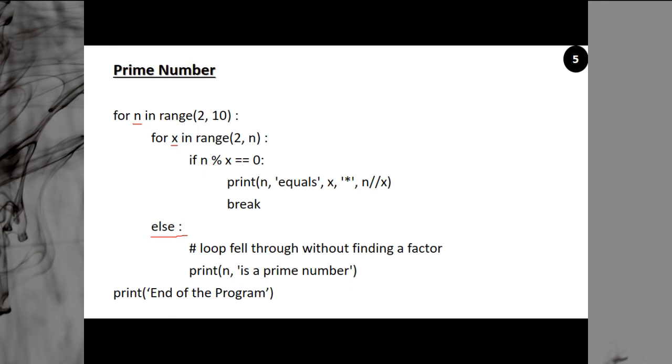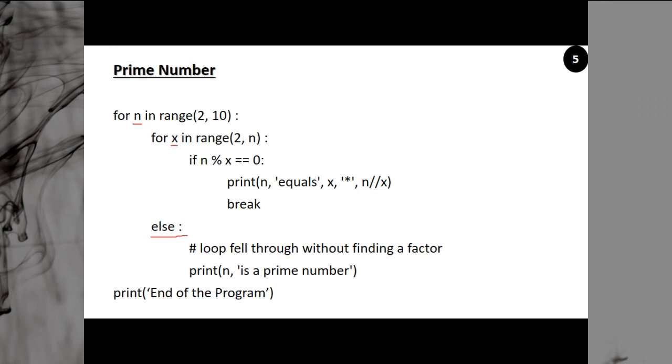Initially your n was what? Your n was 2. So 2 is a prime number. And then again the loop starts. Again you continue to the loop, the outer loop. Okay, you exit from the inner loop, but still you are in the outer loop. Now your n becomes 3.